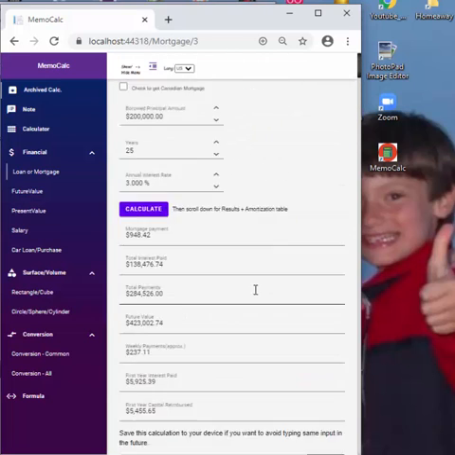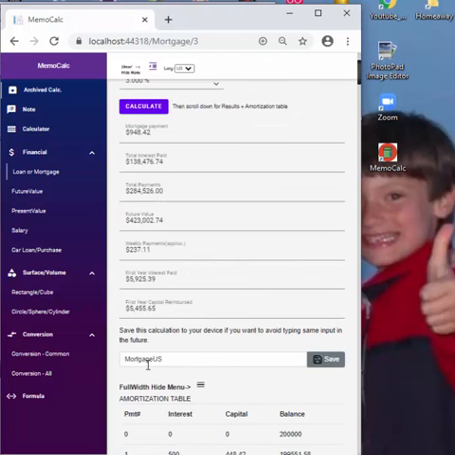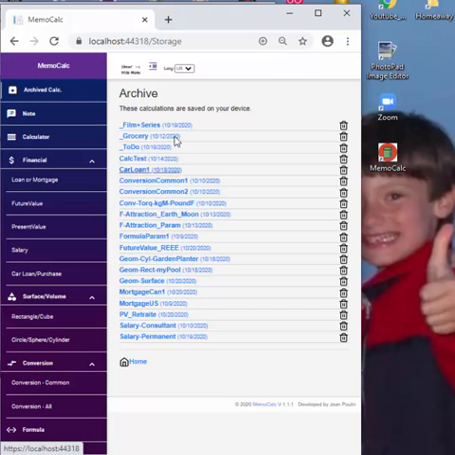And as I said, you can just enter a name and do save, and it will save it to your archive file. So you can manage those and delete them here or save them, when you are in the calculations. So you can do the same for any type.